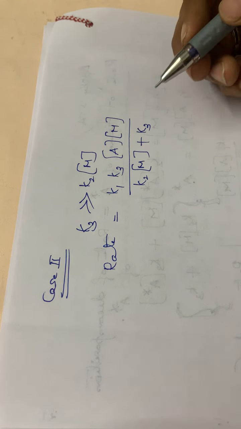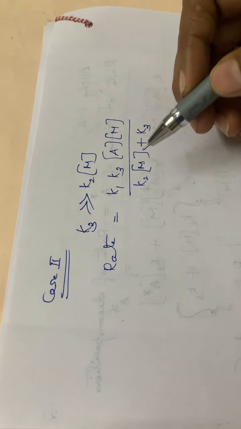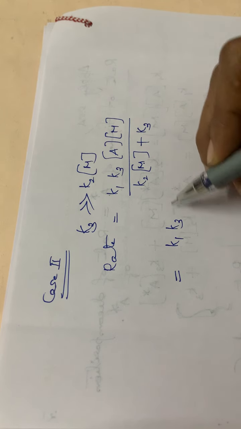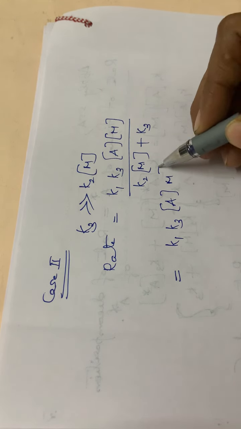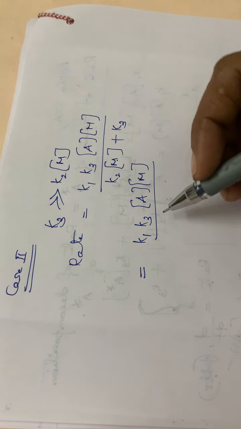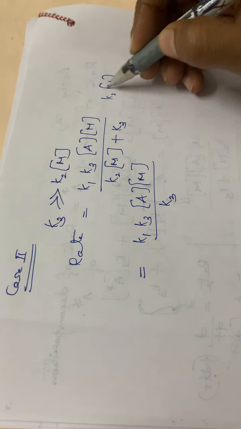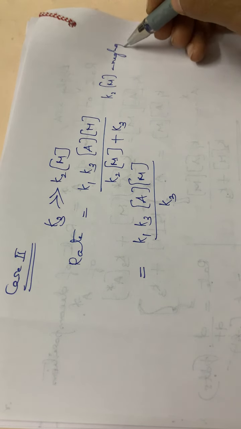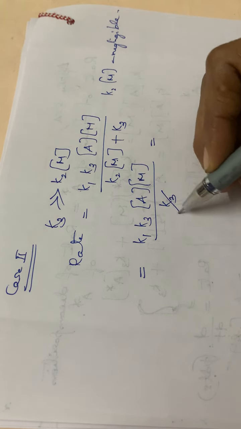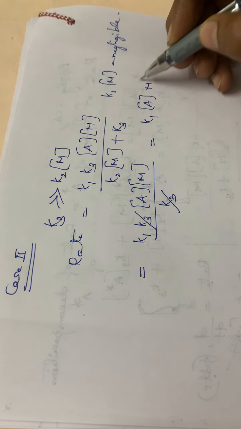Again K3 is very much greater than K2M. So we can neglect this K2M, isn't it? So that is equal to K1 K3 into A into M divided by K3, as K2M is negligible. K3 got cancelled. It will be equal to K1 into concentration of A into concentration of M.